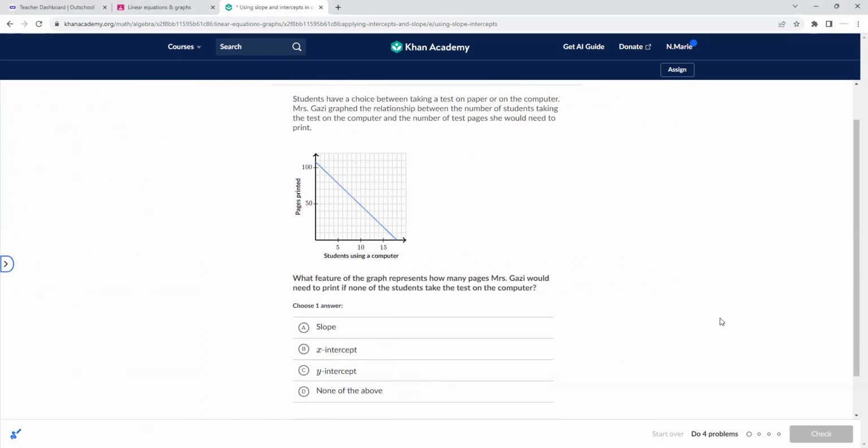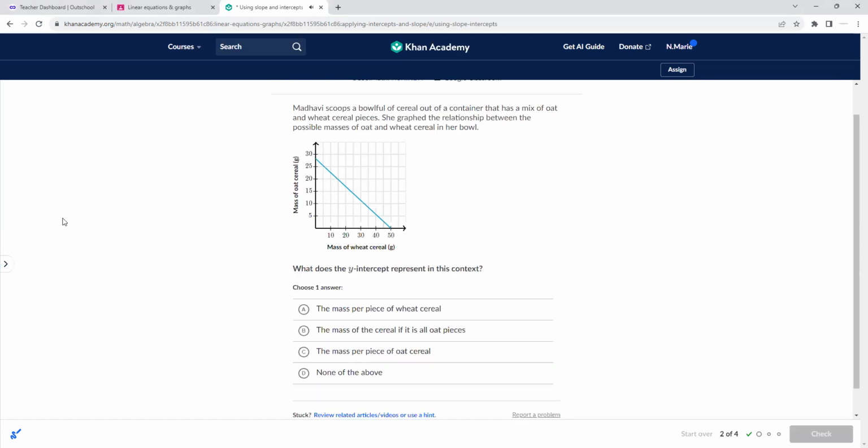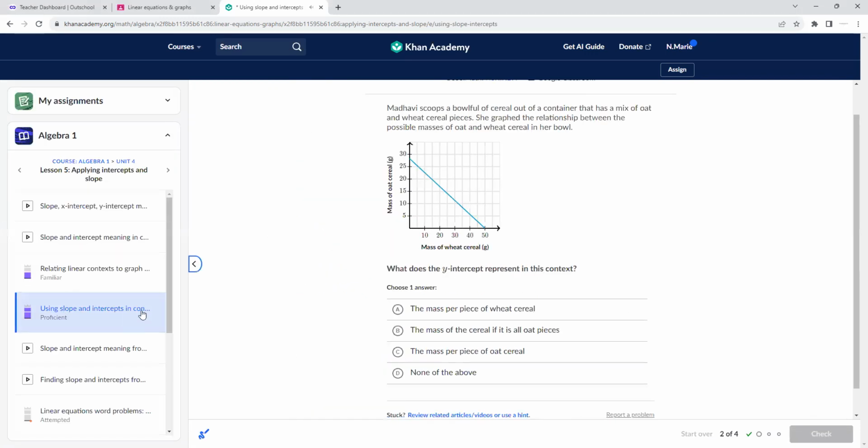Students have a choice between taking a test on paper or on computer. Miss Gazy graphed the relationship between the number of students taking a test on the computer and the number of test pages she would need to print. What feature of the graph represents how many pages she would need to print if none of the students take the test on the computer? About 100 and something, which would be the y-intercept. So this is pretty much just interpreting what we're reading.